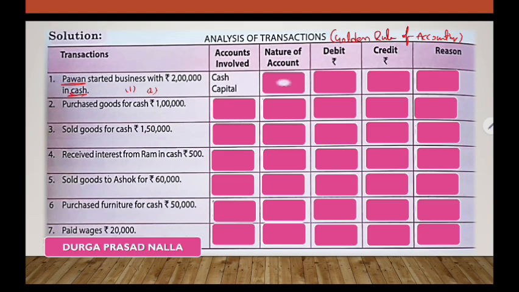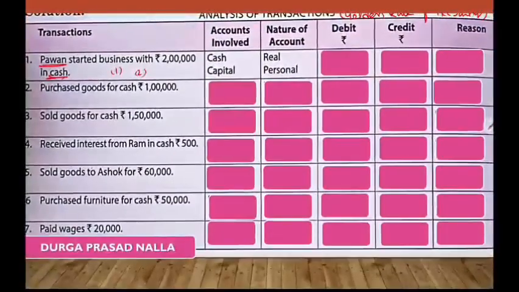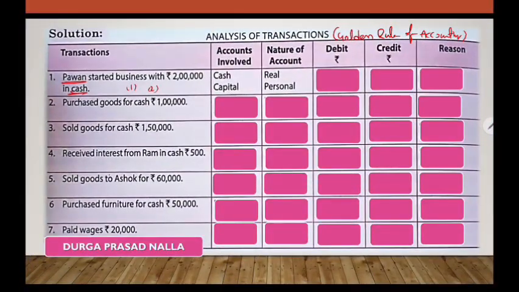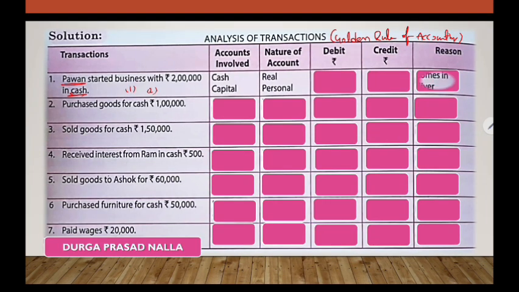And the nature of account: cash is an asset account. Cash is a real account because cash is an asset. Capital brought by the owner, that's why it comes under personal account. So now what should I debit, what should I credit? This we come to know.